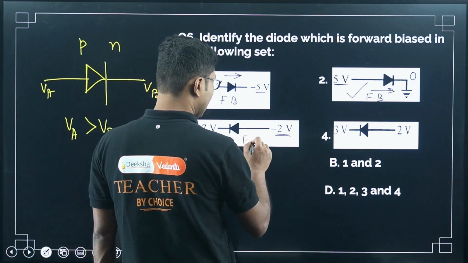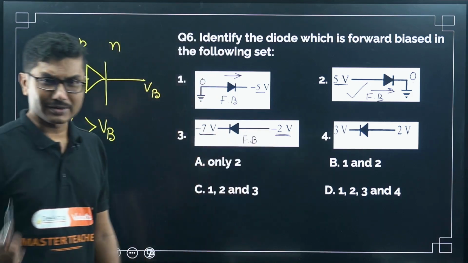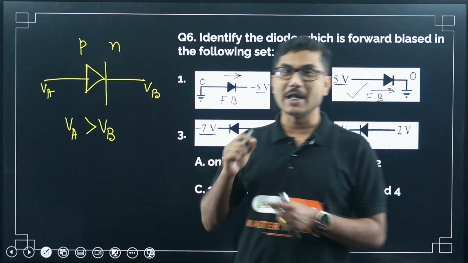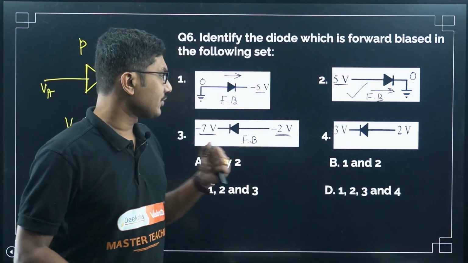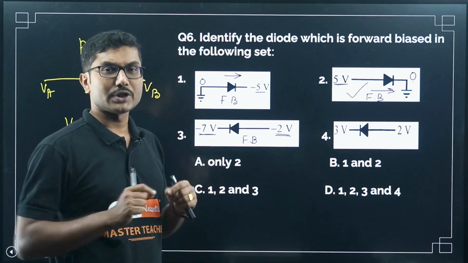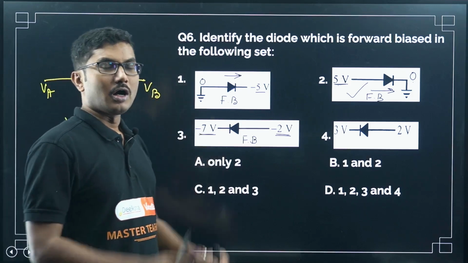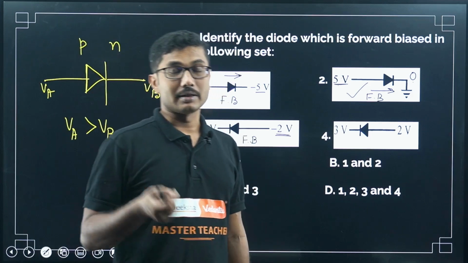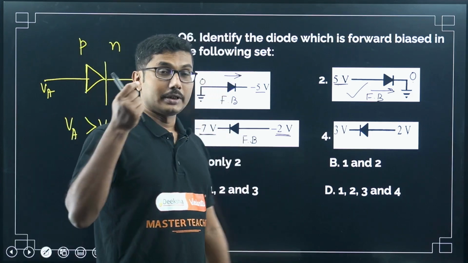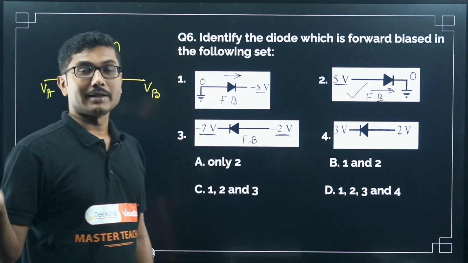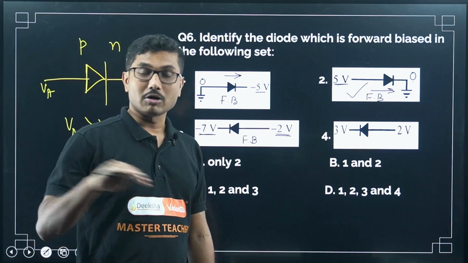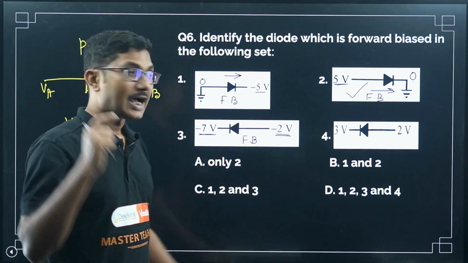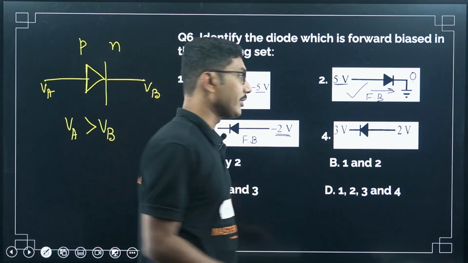Be careful. One such question will be coming in your KCET 2025. There is a high probability that one such question based on forward bias, reverse bias will be coming to your KCET 2025 exam, because most of the other parts like the logic gate part, the truth table part, and the Zener diode part are no longer part of the syllabus, so they are deleted. So definitely one such question is highly likely to be coming to your KCET 2025 exam.